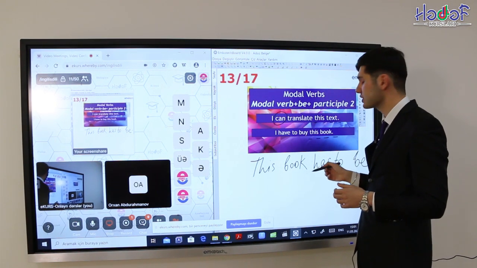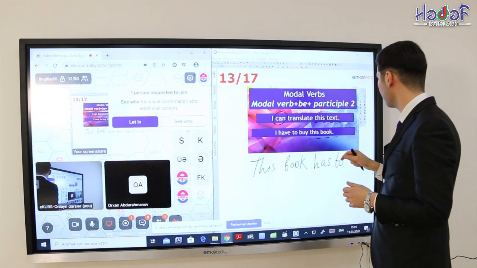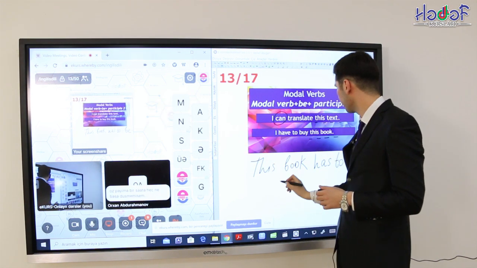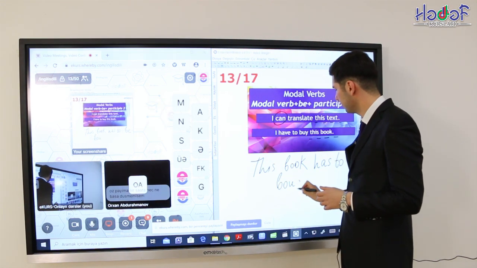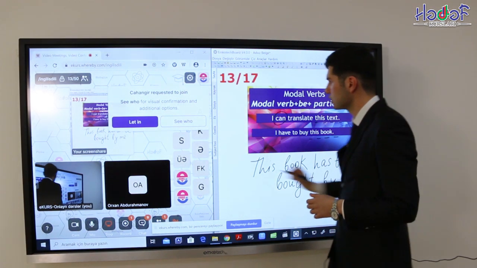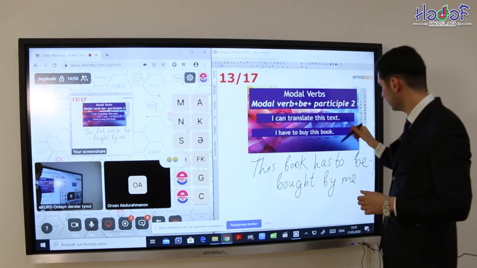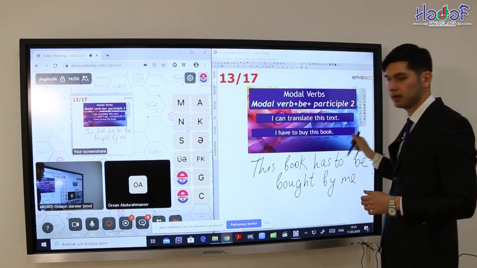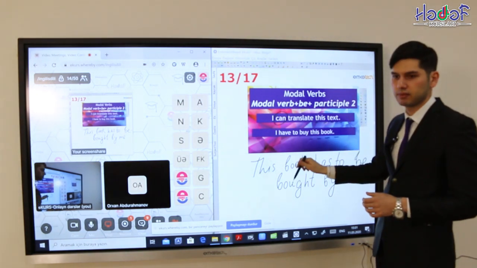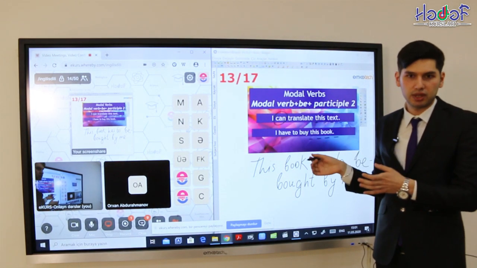We know that we should use bought, the third form of this verb. So this book has to be bought by me. So now let's translate our sentence. This is the correct form of passive voice with a modal verb.